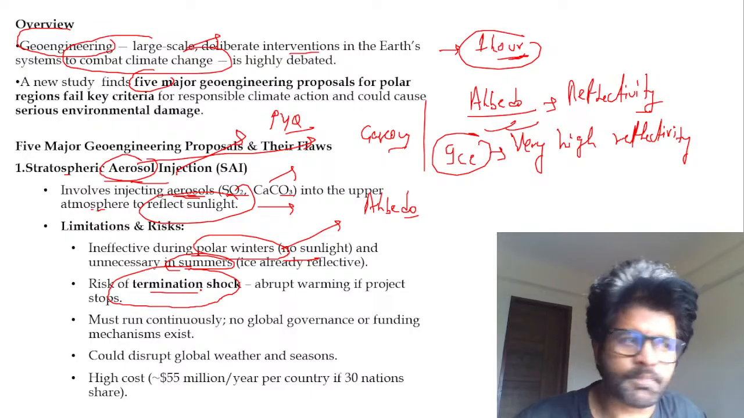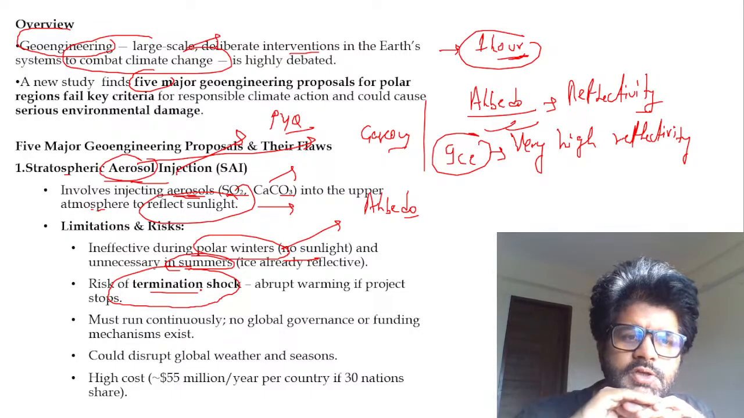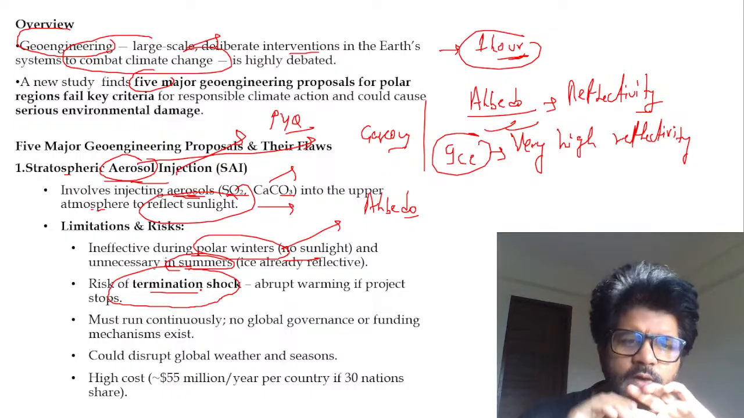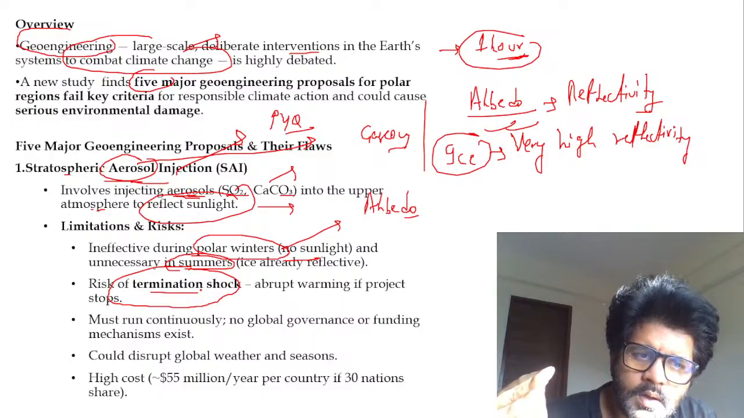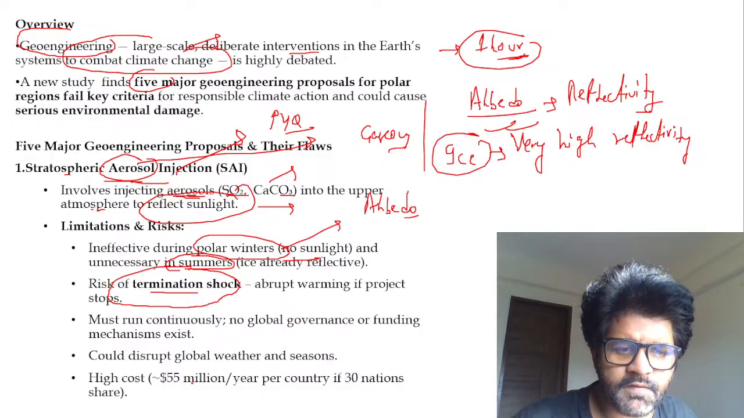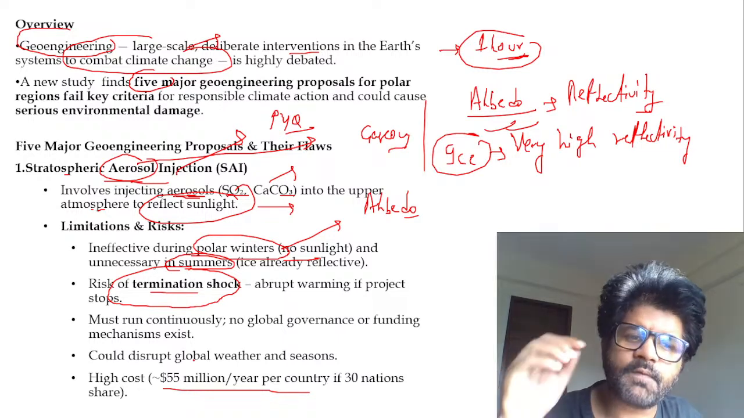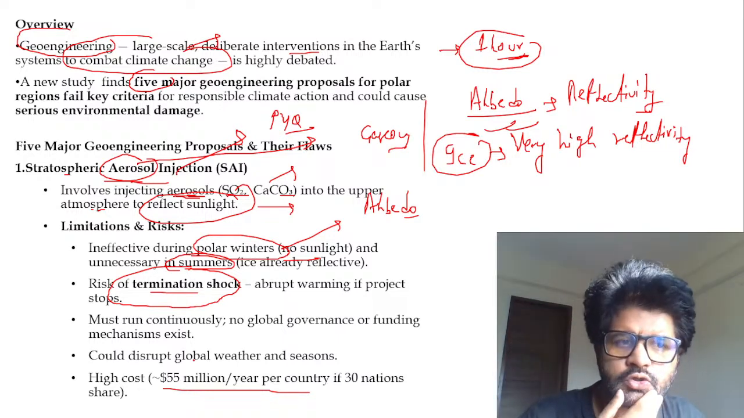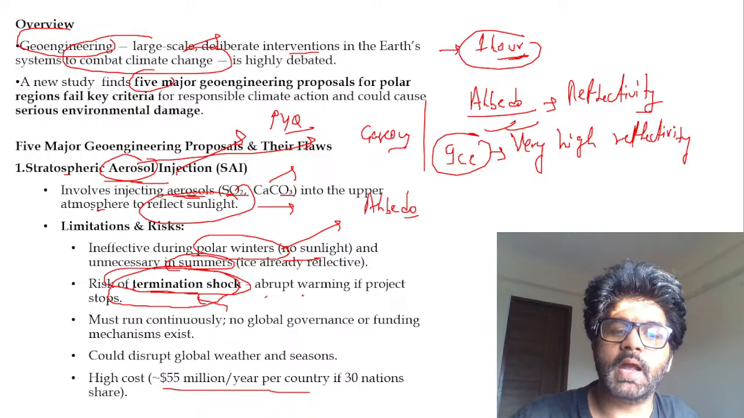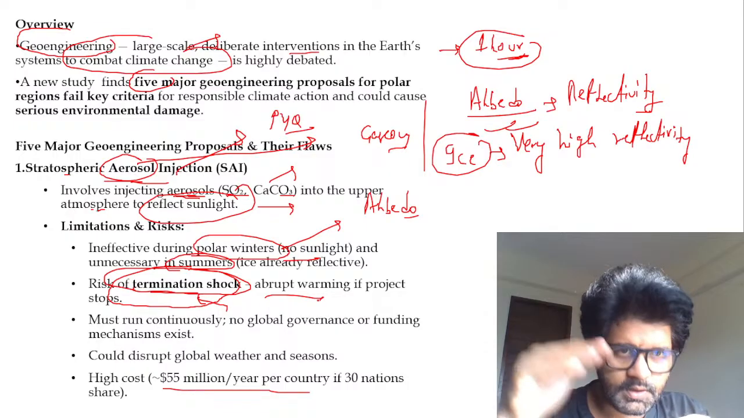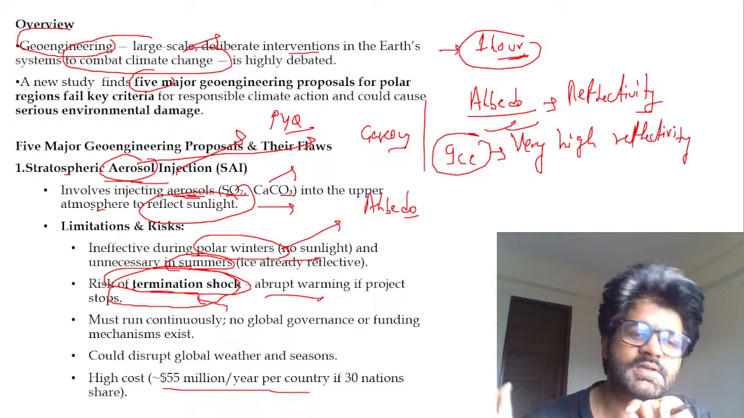What is termination shock? So let's say you did it in summer in this polar region. So some amount of sunlight was reflected, and it in a way helped ice. It complemented ice. But let's say you did not have enough money because you need $55 million per year per country. The cost is very high. So let's say after a certain period, you feel like we have to stop this project. There will be a sudden increase in temperature. This is termination shock, abrupt warming. So you were doing stuff, the temperature was decreasing, but suddenly you put a halt to it, the temperature will abruptly increase. This is termination shock.